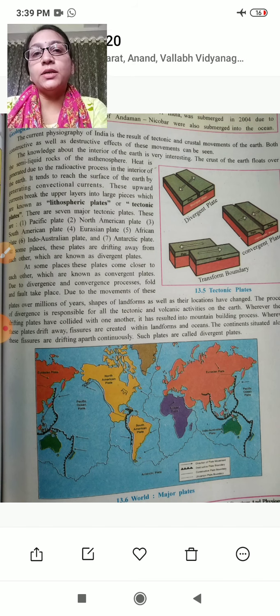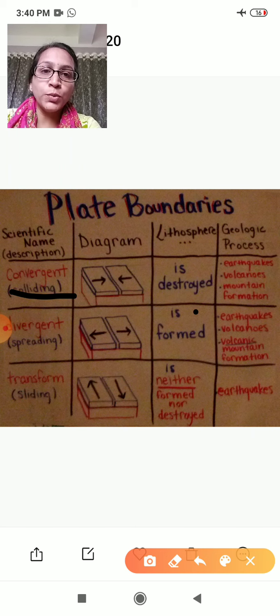Because of the convergent plates coming closer to each other, the lithosphere is destroyed, and geological processes like earthquakes, volcanoes and mountain formation took place.